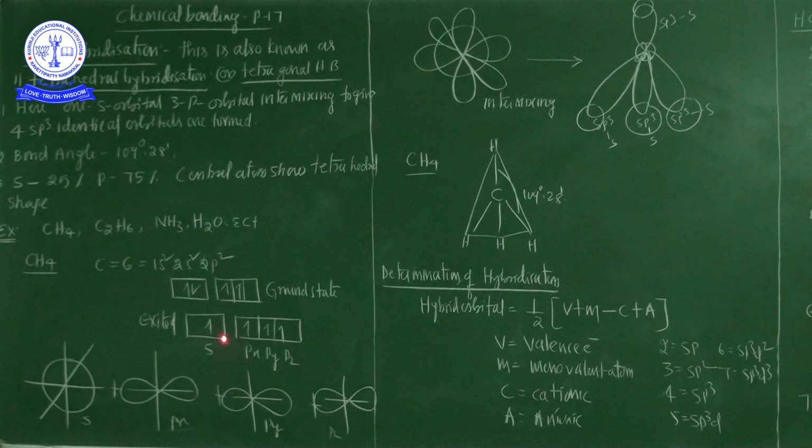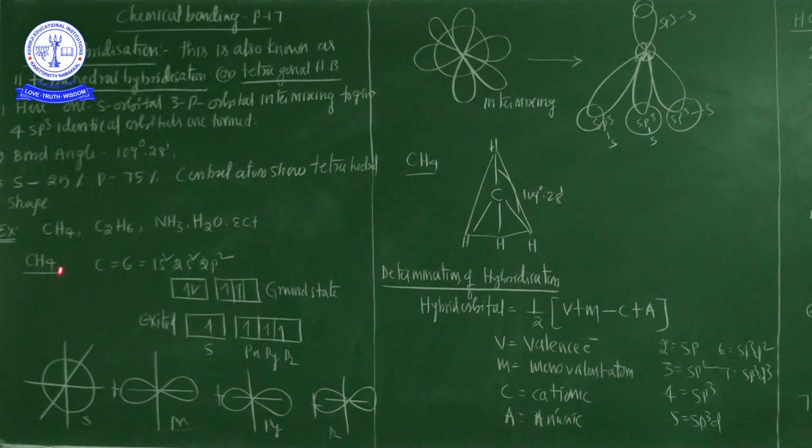Px, py, pz. Now this s orbital and these 3 p orbitals are intermixing. This is a spherically shaped s orbital, and these are 3 p orbitals. So the 3 p orbitals intermix with the s orbital, and 4 new hybrid orbitals are formed on the carbon.